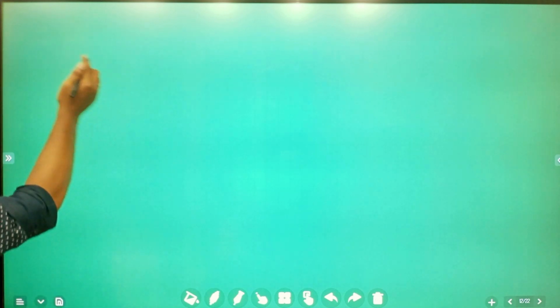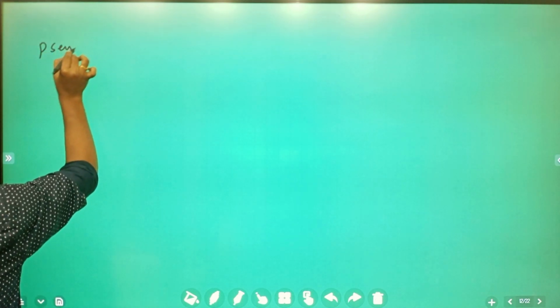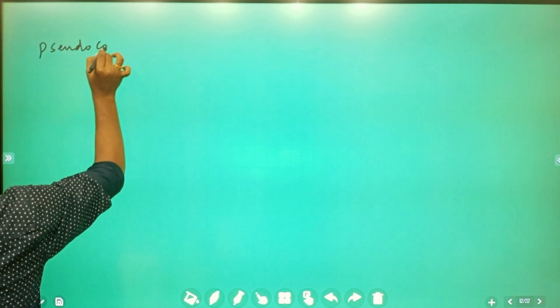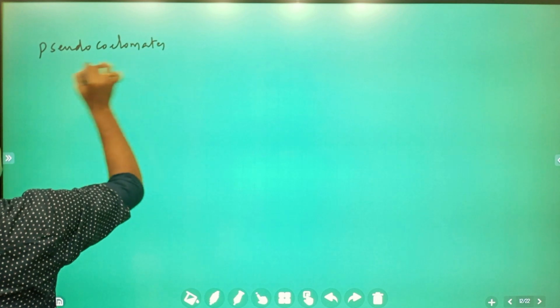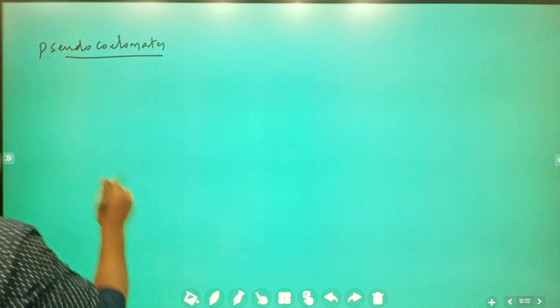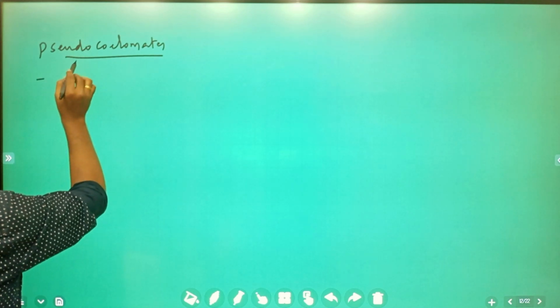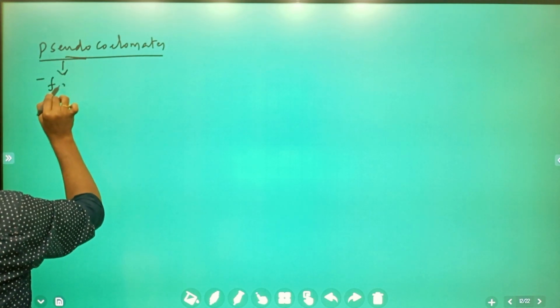Another group, pseudocoelomates. The word pseudo means false.